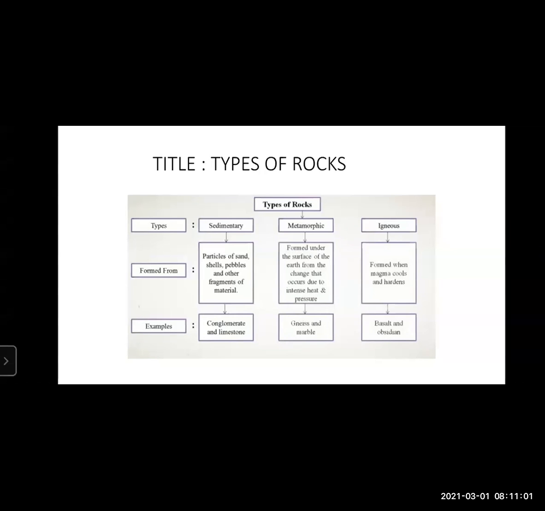Now third is the examples. Examples of sedimentary rock are conglomerate and limestone. Now this information we got from the passage. Next is the type of metamorphic rock. In this, the examples are gneiss and marble. And for igneous rock, we have basalt and obsidian.